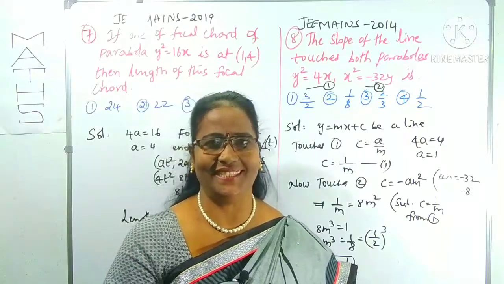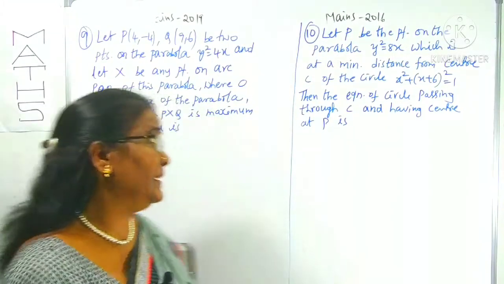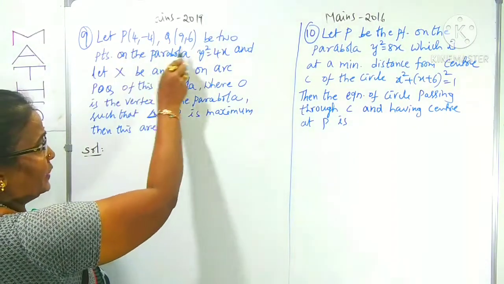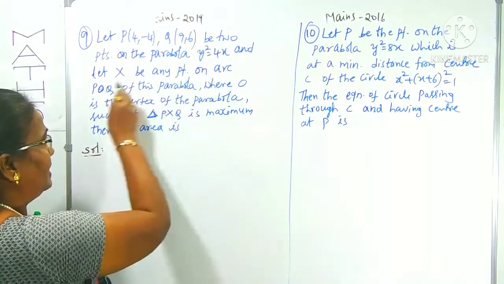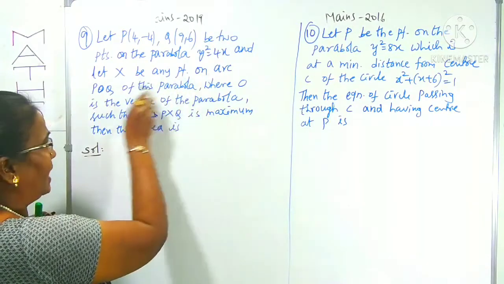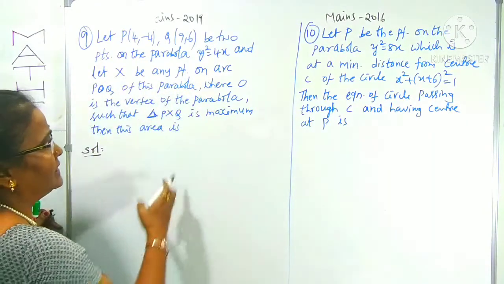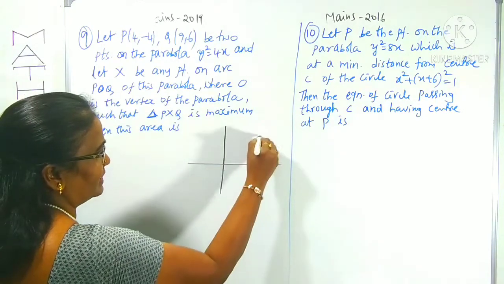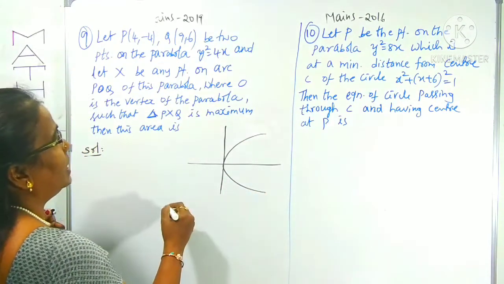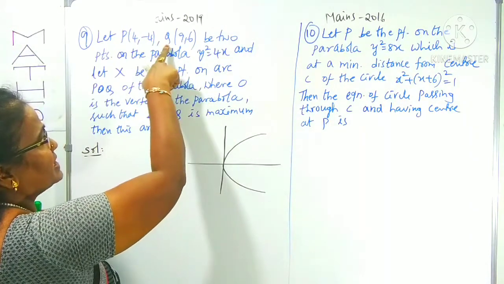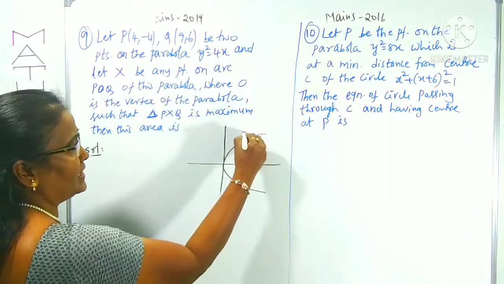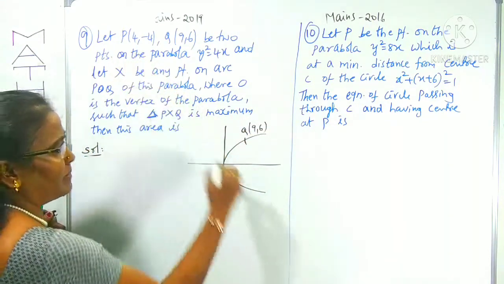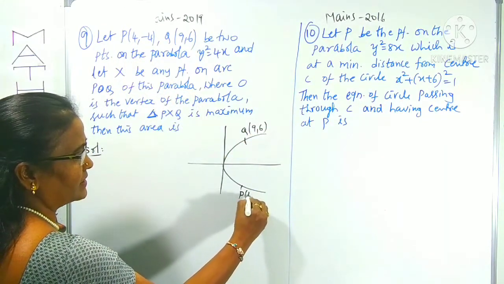Next question. Question number 9, which was given in Mains 2019. Here it is given that P, Q are 2 points on the parabola and X is any point on arc POQ of the parabola. You know this is in the form of y square is equal to 4ax. We can draw the parabola like this. P, Q are 2 points. Q is in the first quadrant, (9, 6), and P is (4, -4) in the fourth quadrant, like this.